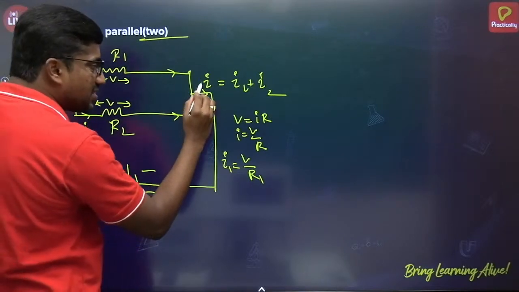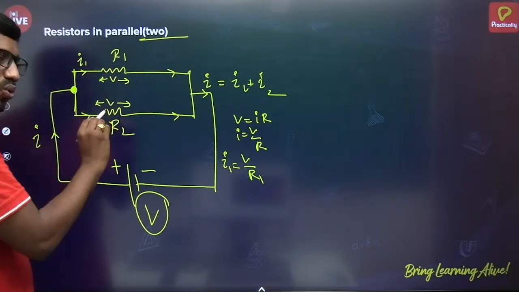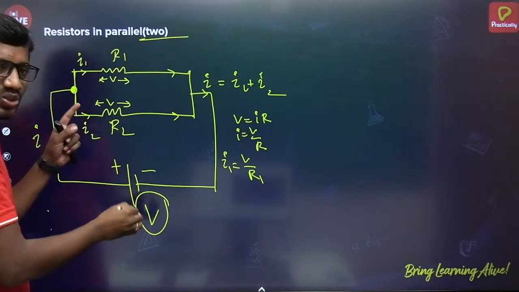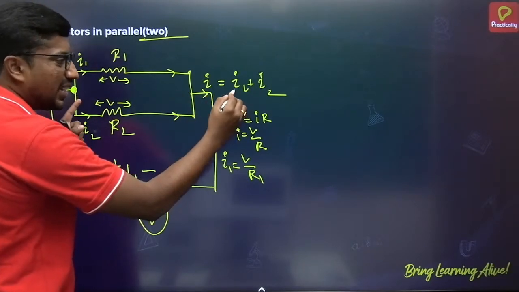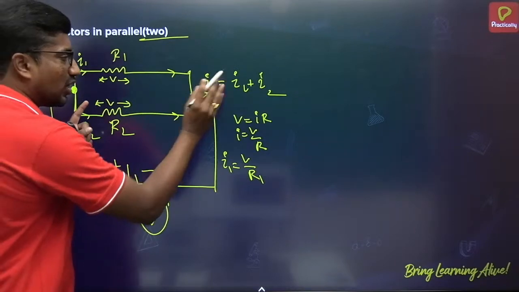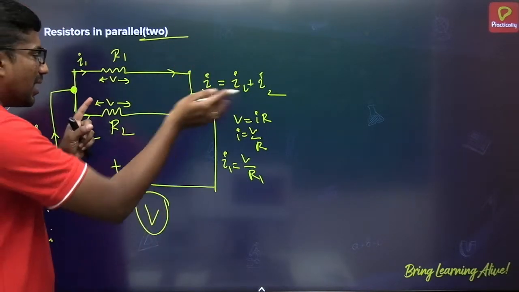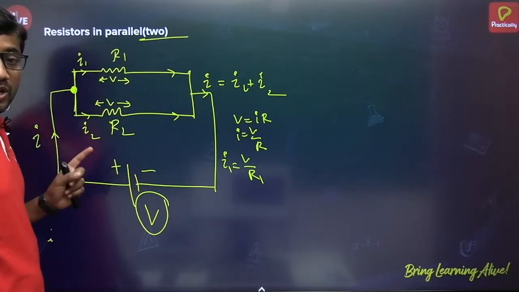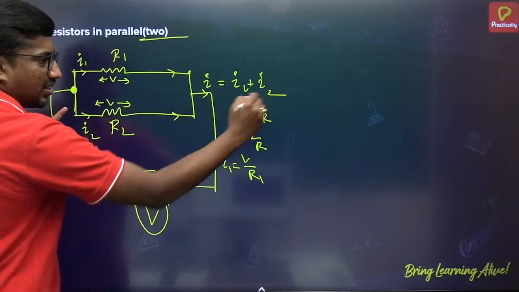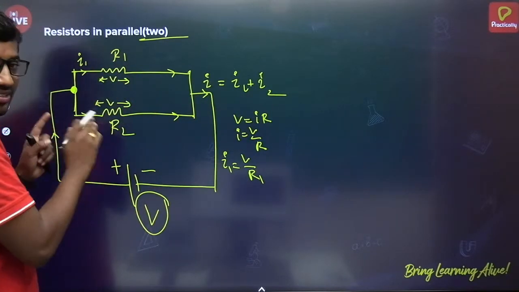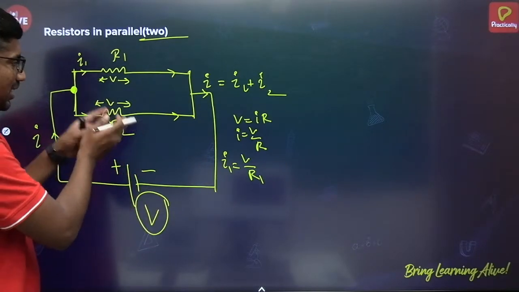But if you take another resistor here in series, then the voltage across this and this remains the same, but it won't be the source voltage. Because if another resistor is in series, some voltage should be dropped across that series resistor. Then the remaining will appear across here and here. So that is a very important point. In this combination, there is no other series resistor here. Only these two resistors, and they are in parallel. So the same source voltage will be applicable here and here.